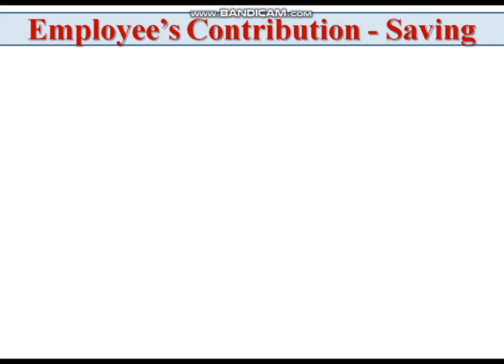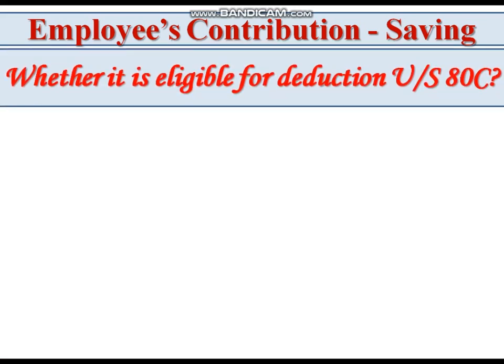The first deduction is Section 80C, in respect of saving. Our question is whether the employee's contribution is eligible for deduction under Section 80C or not.